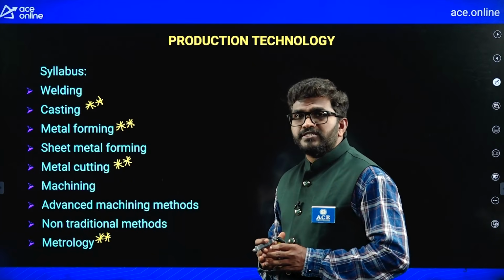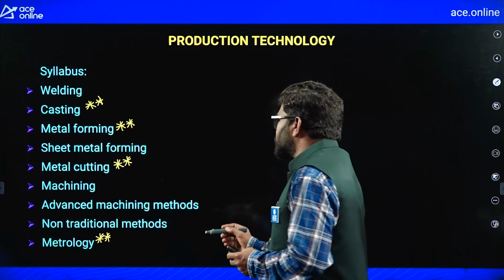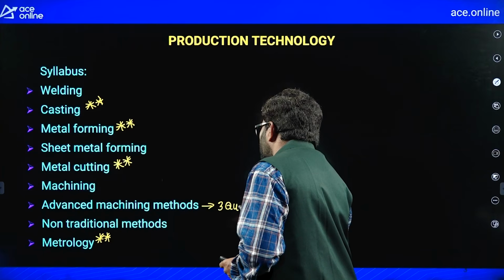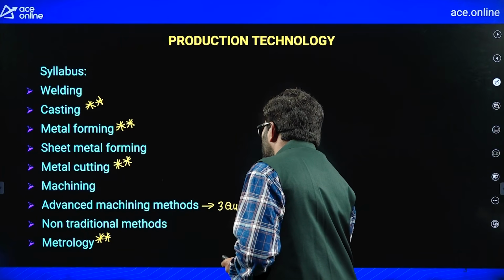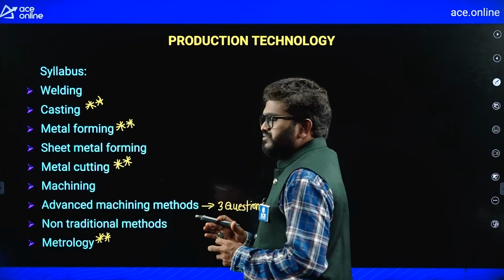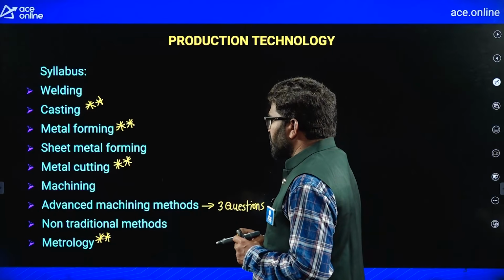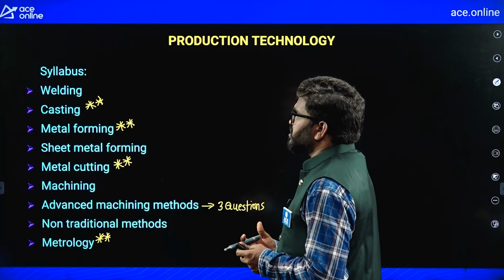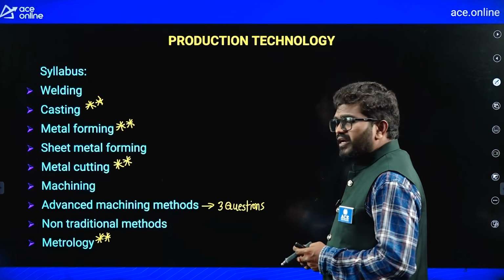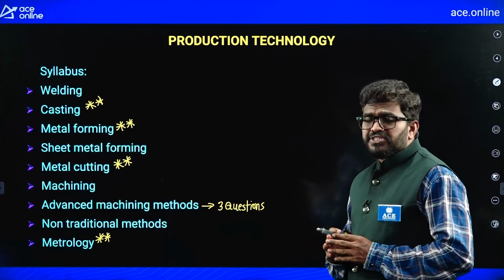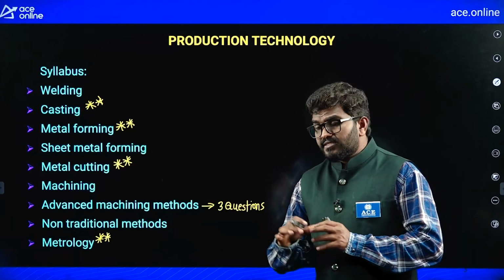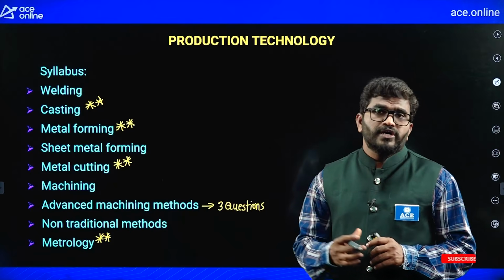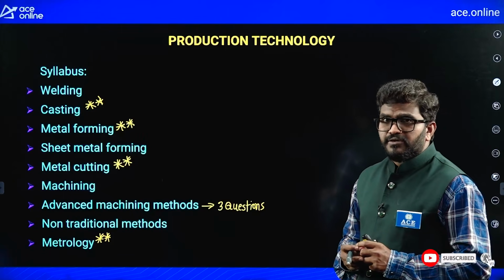From the last 20 years, only 2 questions they asked. In the last 10 years, you can take 2 to 3 questions from advanced machining methods. So rarely they will ask you questions. Mostly they will focus on metal cutting, metal forming, sheet metal operation, metrology, casting, right? In this 1 hour session, I will explain the syllabus, the weightage analysis, and I'll select some important topics and some important expected questions.